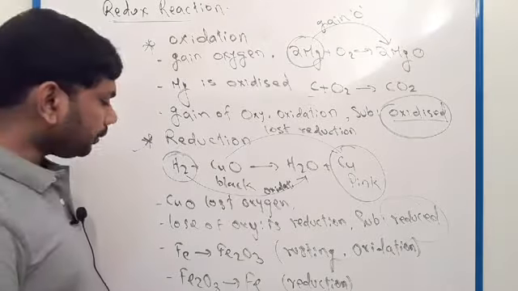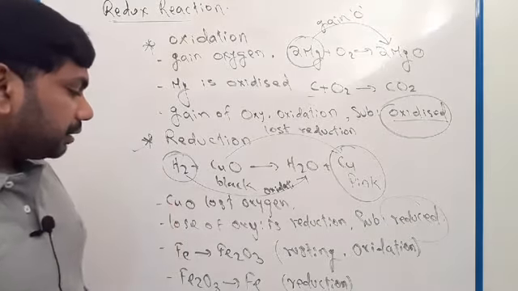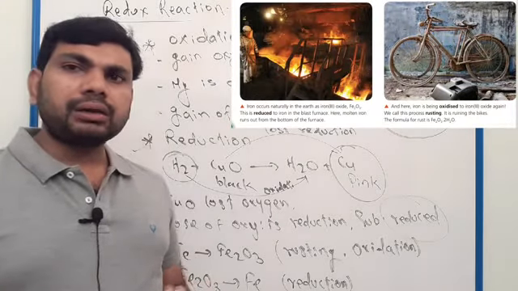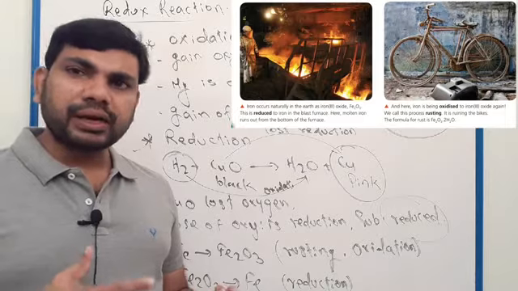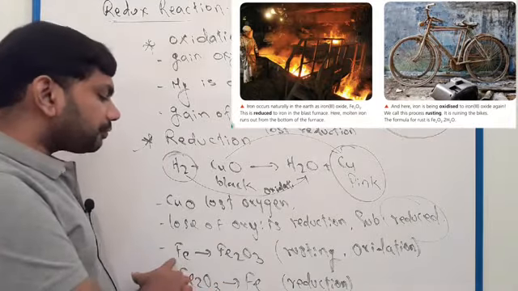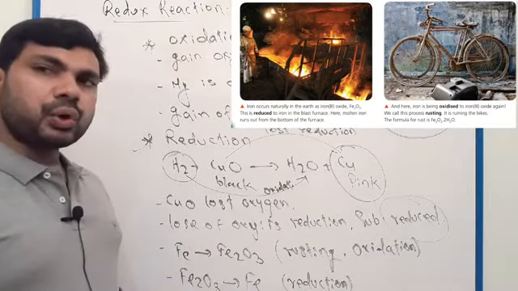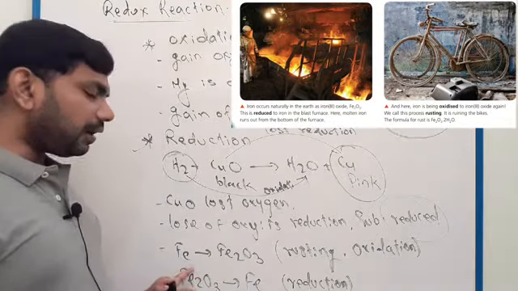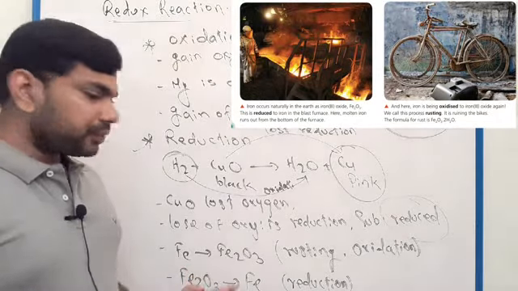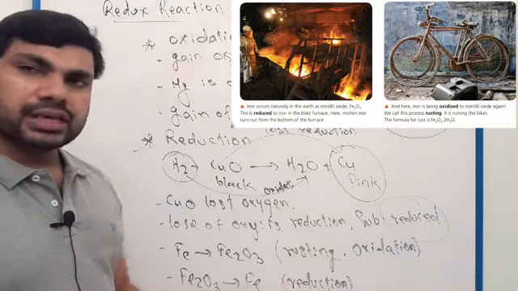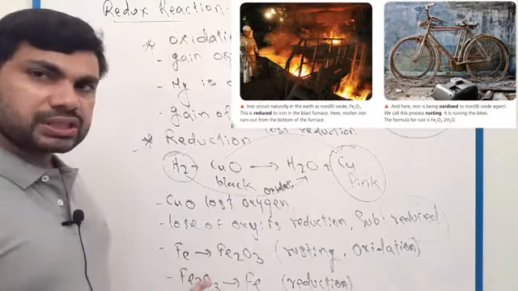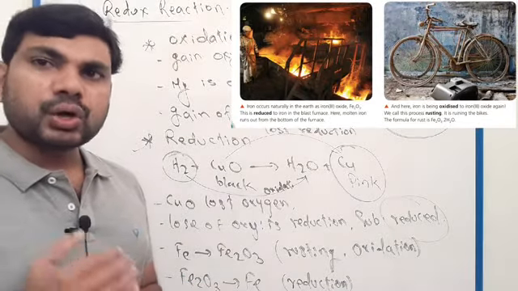Also you can see in this figure, when you keep an iron material in the atmosphere in the presence of air and water, iron will rust. We know iron, Fe, after rusting will change to Fe2O3. This is also an example of oxidation. Iron received oxygen, so this chemical reaction is oxidation.